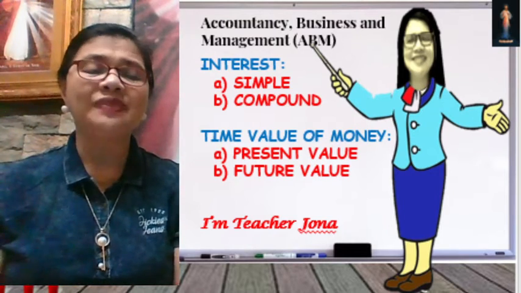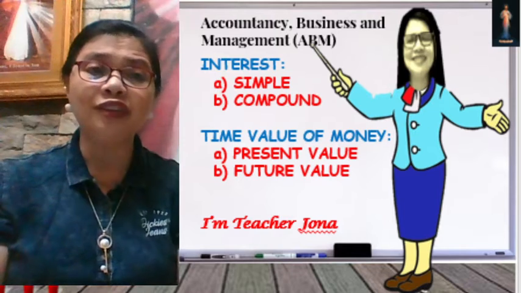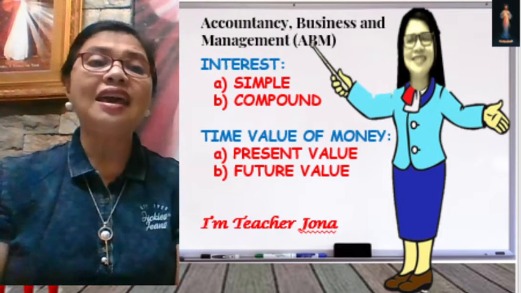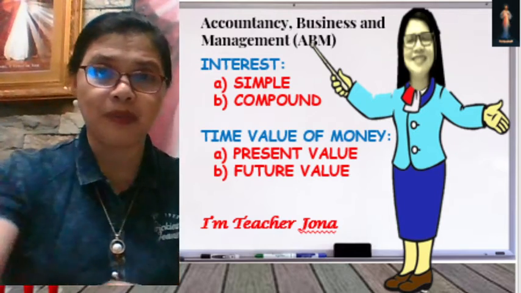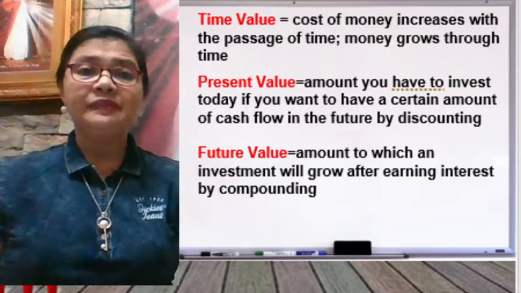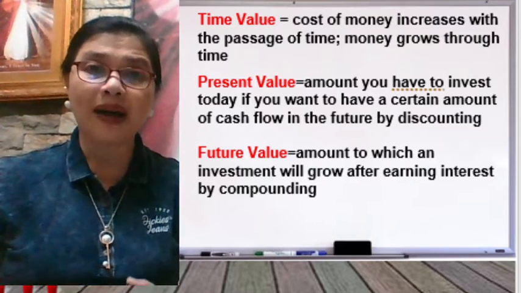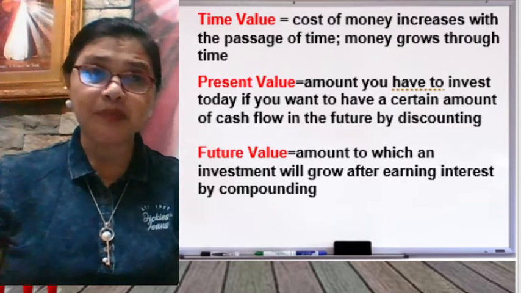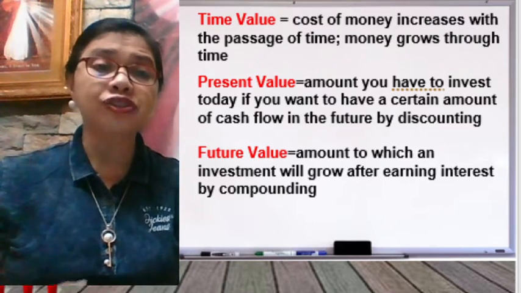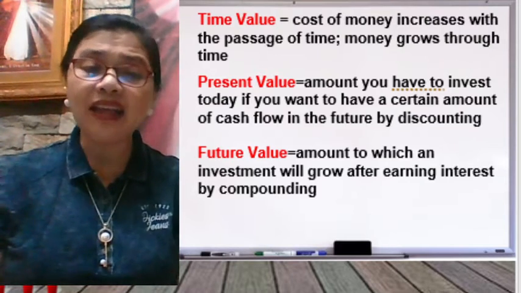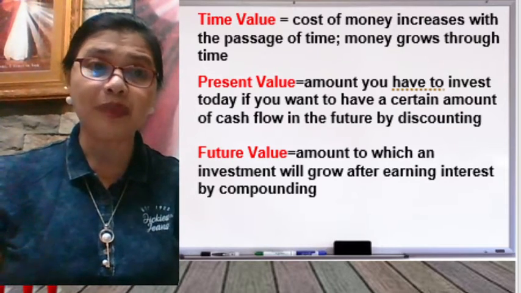In the time value of money, we will study the concept of present value and the future value of money. When we say time value of money, again, it means that the cost of money increases with the passage of time. That means money grows through time. So that's very simple. And what about the present value of money?